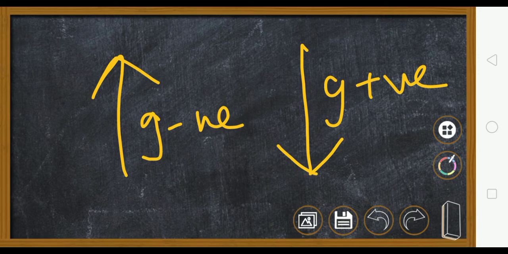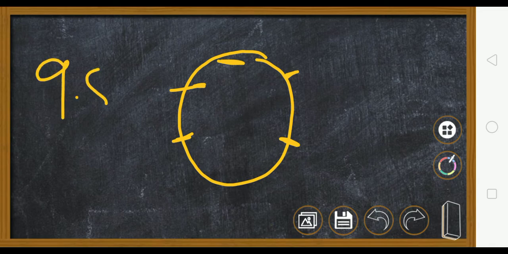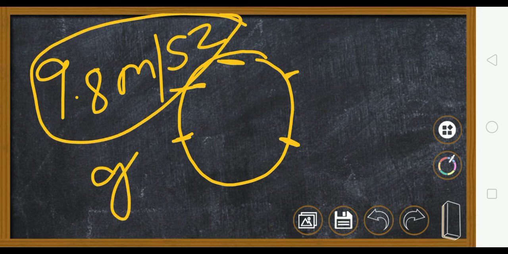Now this acceleration due to gravity changes. This is the surface of the Earth. This is the Earth. So here the gravity will be different, and at different places you will find the gravity different. The gravity is a little bit different at all the places. So what we do? We take one average value, that is 9.8 meter per second square. This is your average value of g. Wherever you are, we are going to take this 9.8 meter per second square.